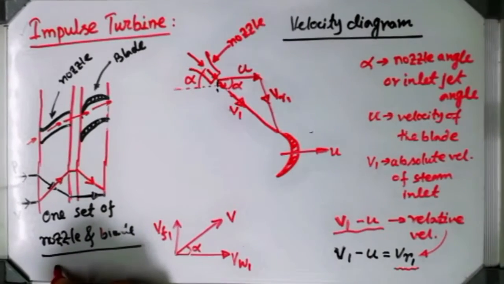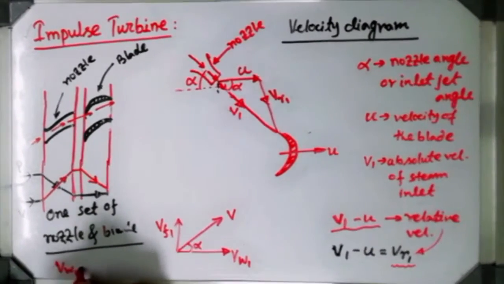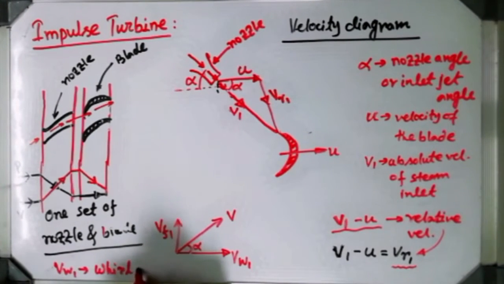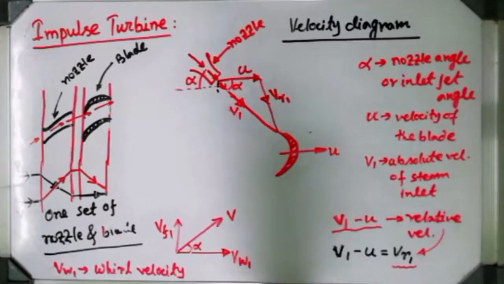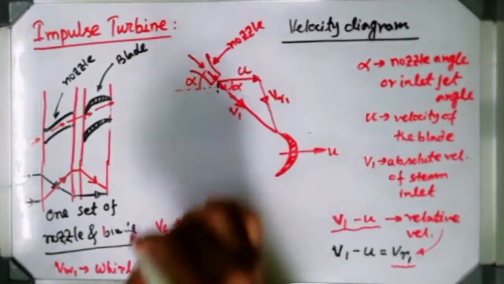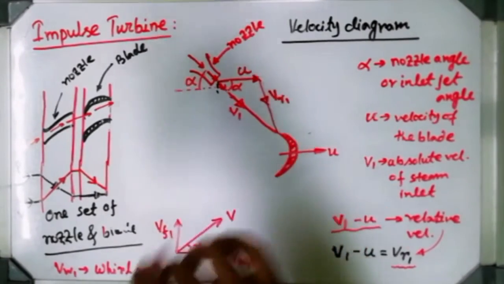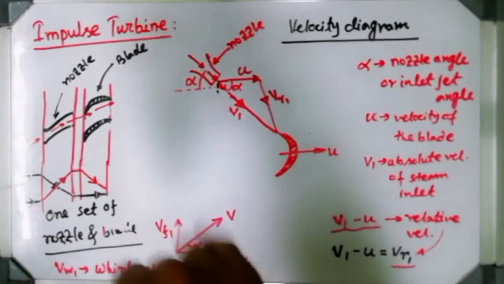This VW1 is called the wheel velocity. Why is this placed? Because it is for the inlet part. Wheel velocity means that for the sake of this velocity, the turbine blades actually have a kind of wheel, do you understand? A kind of rotational flow.